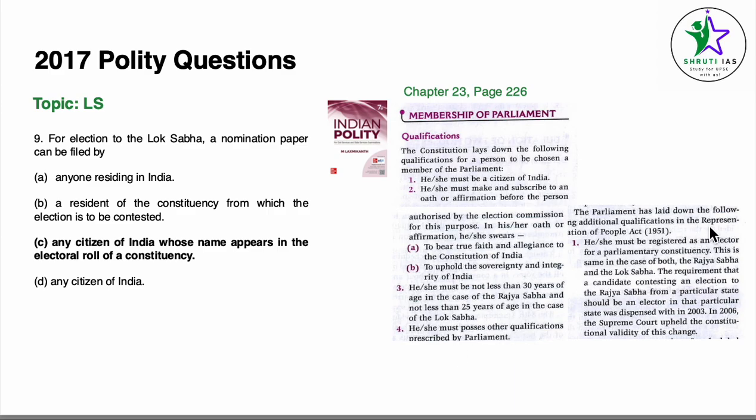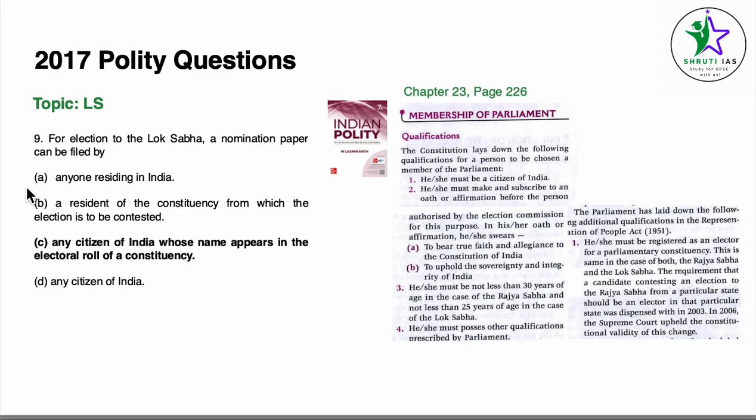As per the Representation of People Act 1951, he/she must be registered as an elector for a parliamentary constituency. This is the same in the case of both Rajya Sabha and Lok Sabha. The requirement that the candidate contesting election to the Rajya Sabha from a particular state should be an elector in that particular state was dispensed with or removed in 2003.